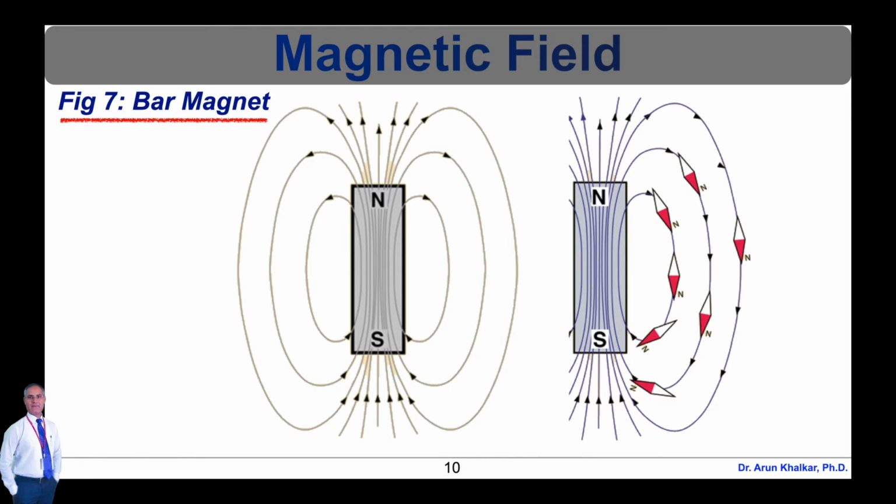Unlike magnetic poles attract, so the north indicator of the compass will point towards the south pole of a magnet. In response to the Earth's magnetic field, the compass will point towards the geographic north pole of the Earth because it is in fact a magnetic south pole. The magnetic field lines of the Earth enter the Earth near the geographic north pole. The concept of a bar magnet and its respective magnetic fields are shown in this diagram.